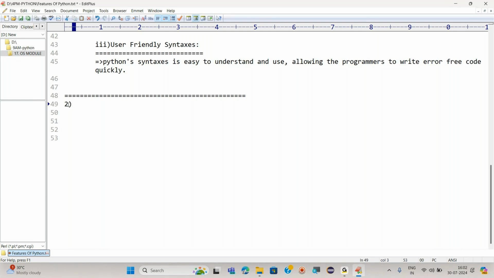User-friendly syntax. Already we have seen that Python belongs to the simplest languages because of its syntax. It is kind of a normal English language syntax. We do not need to follow complicated syntaxes so that people get confused. So Python has the easiest, simplest syntax.